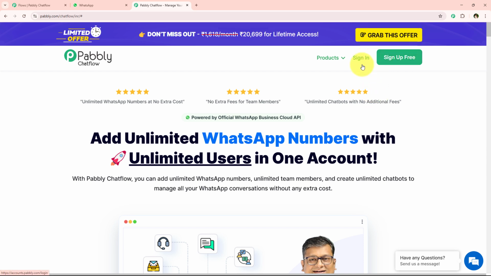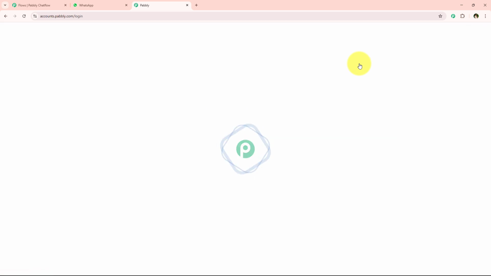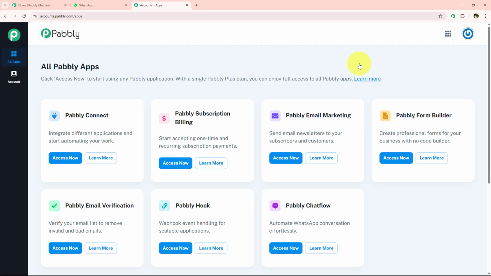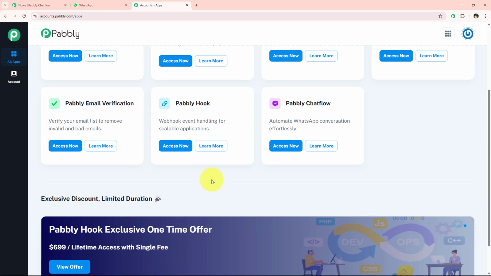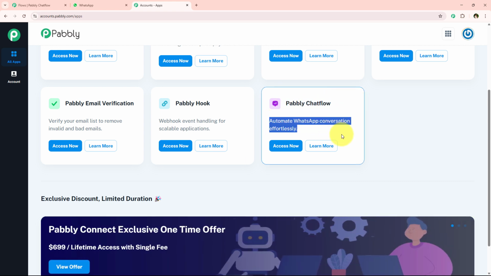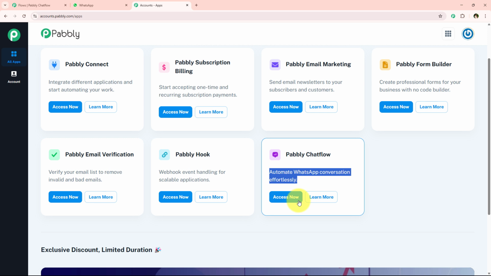But over here I am an existing user, so I'm simply going to click on this button which says sign in, and now it is opening all Pabbly apps. And over here you can see all the tools and applications offered by Pabbly. But in today's video we are going to use Pabbly Chatflow because I want to automate WhatsApp conversations effortlessly. So I'm simply going to click on this access now right over here to access my Pabbly Chatflow account.